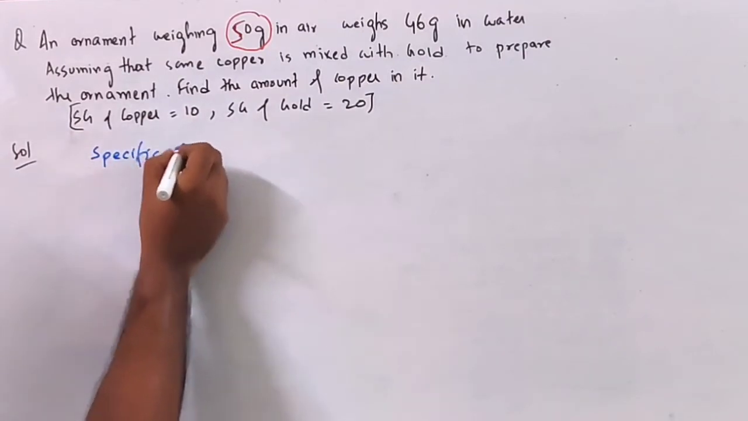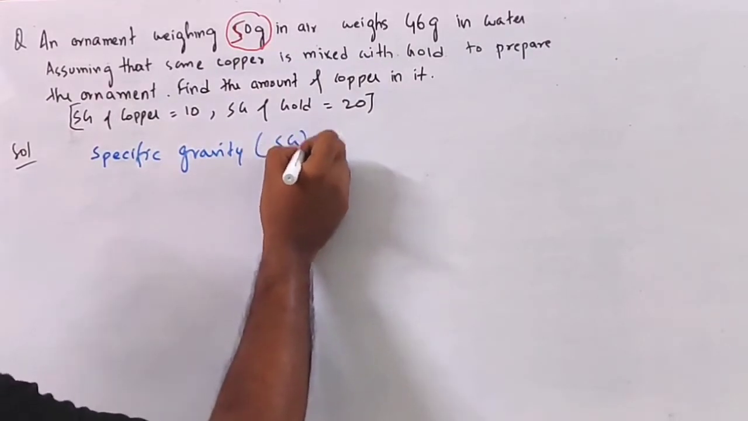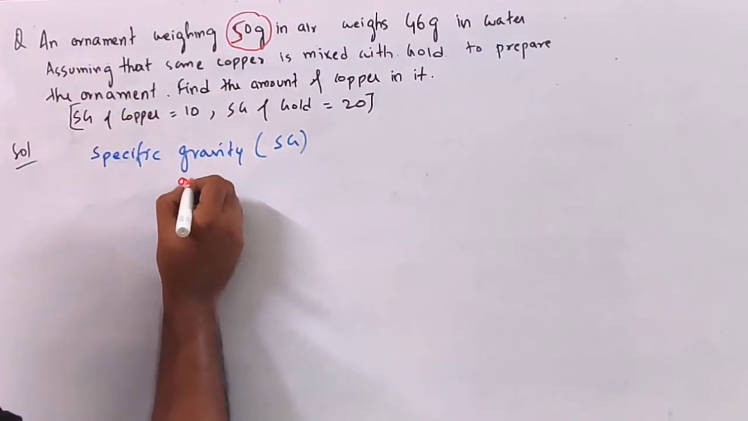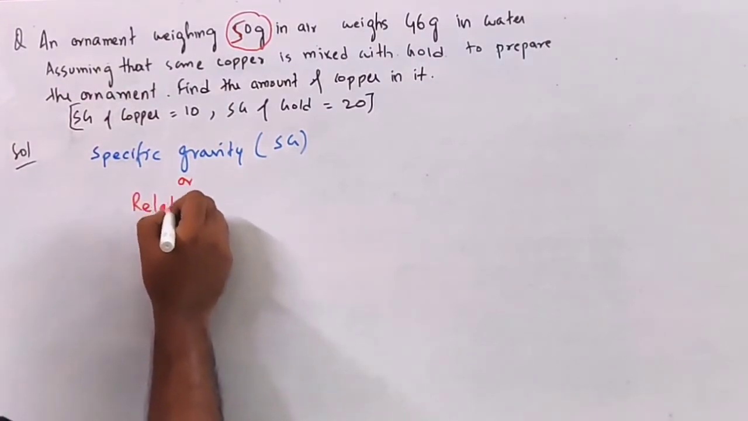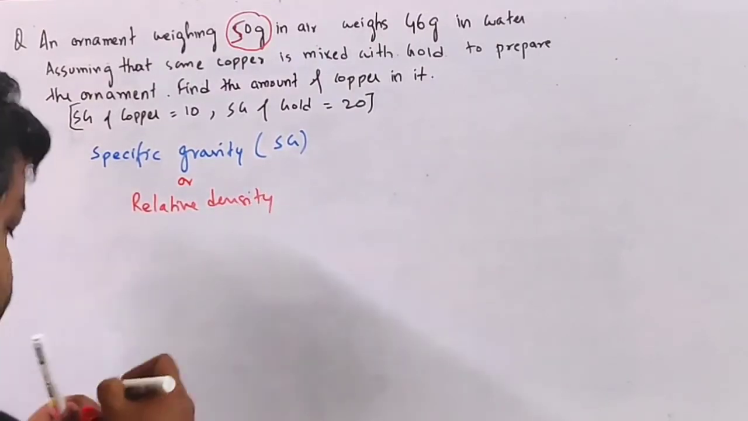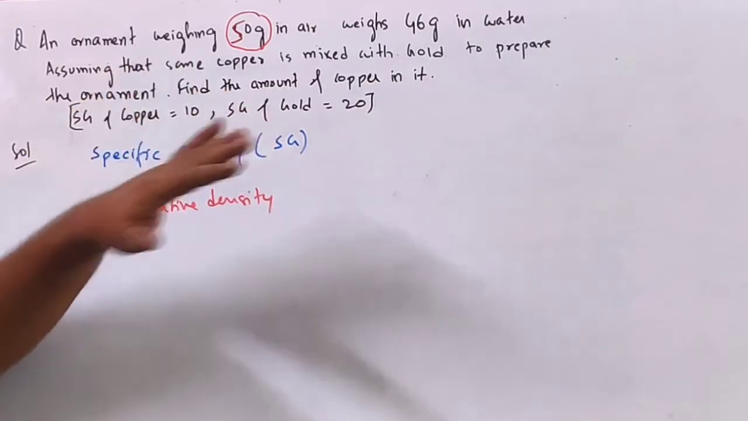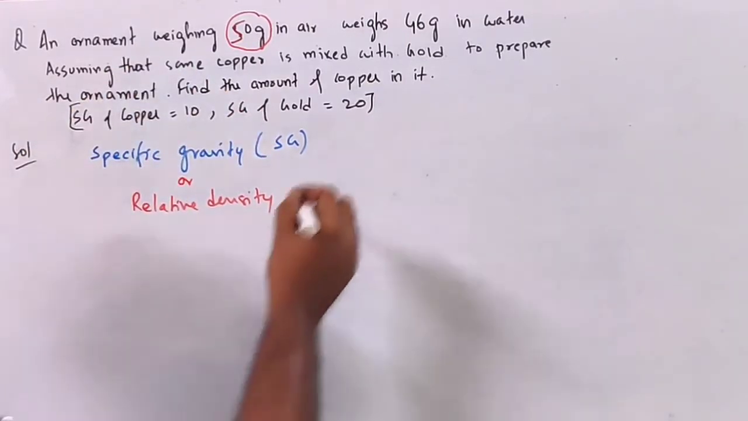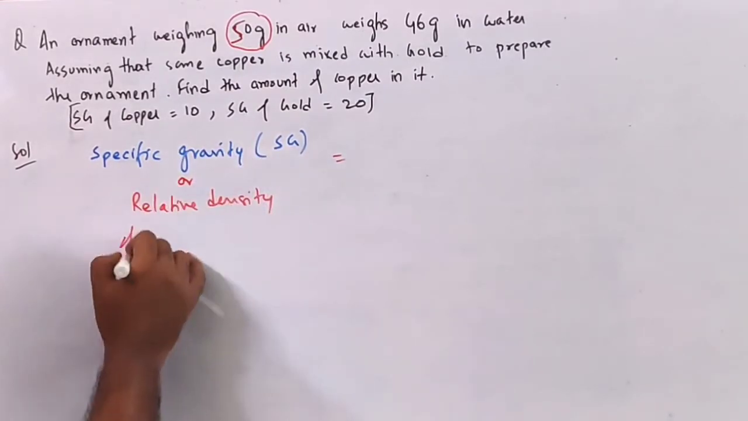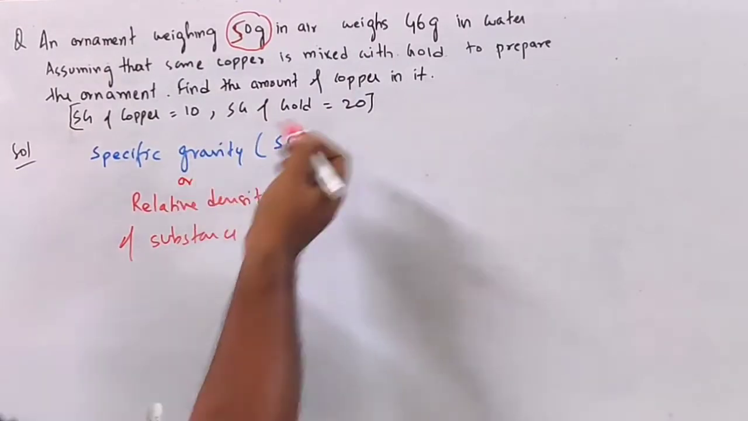Specific gravity is denoted by the symbol Sg. Now this specific gravity is also called relative density. Both are the same. Specific gravity or relative density, they are same. Now what is this? It is the specific gravity or relative density of a substance, like gold, silver.